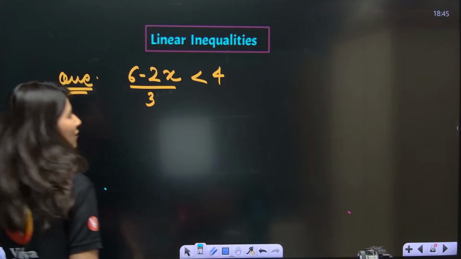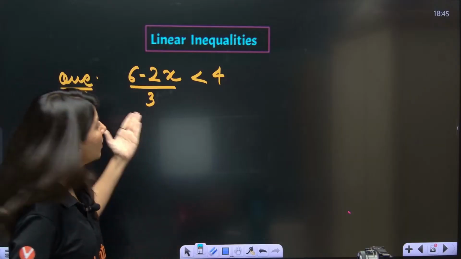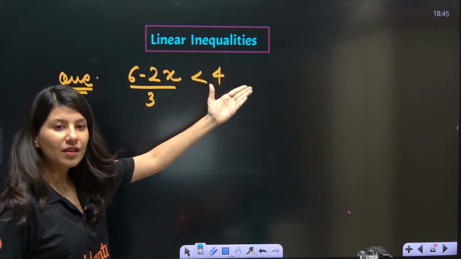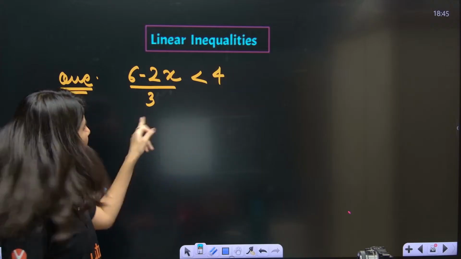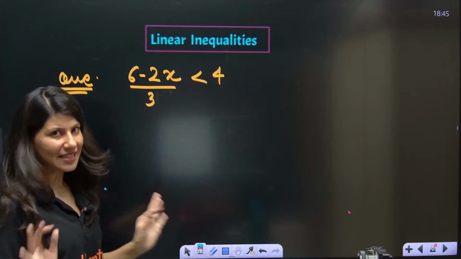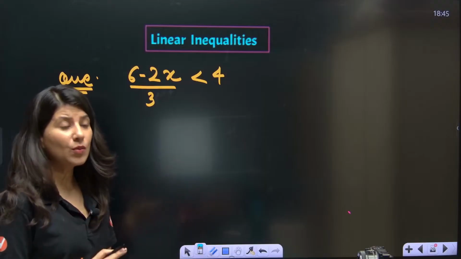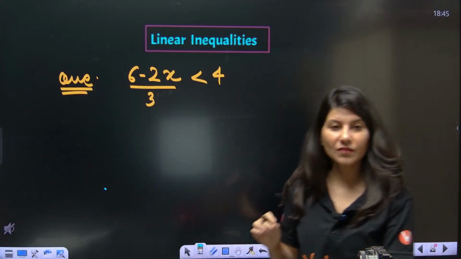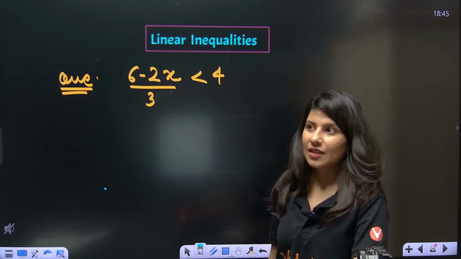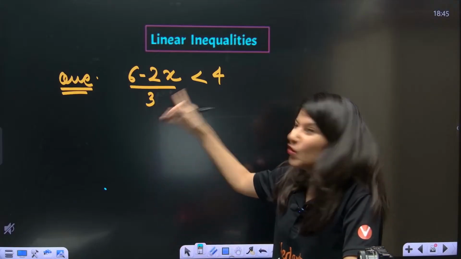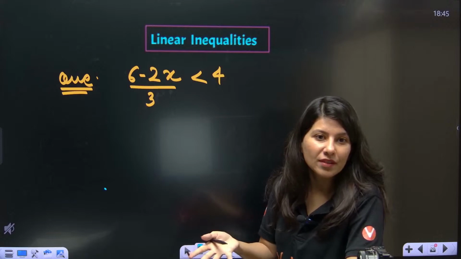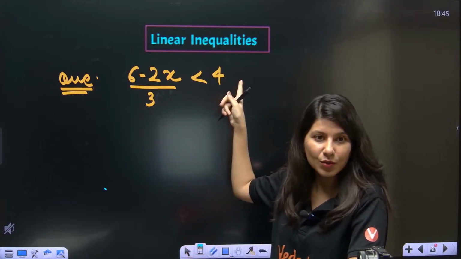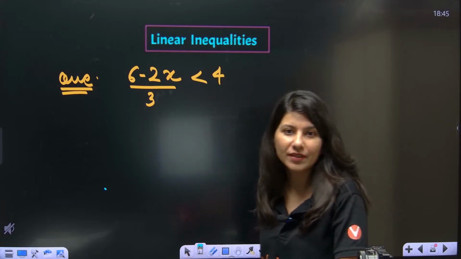Let's solve it out. First of all, you will be like, ma'am, 3 4s are 12. Yes, in this question, it can be doable. But you know what? Follow the properties. I think moving 3 to the right hand side is not at all a property.